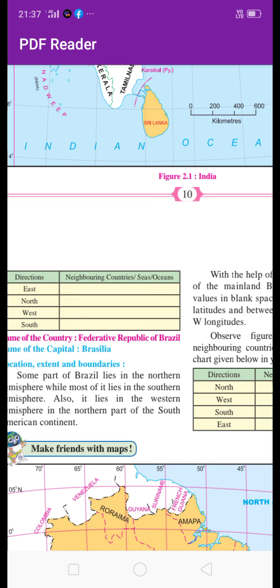And India got independence on 15 August 1947. India was under British rule for 1.5 centuries.